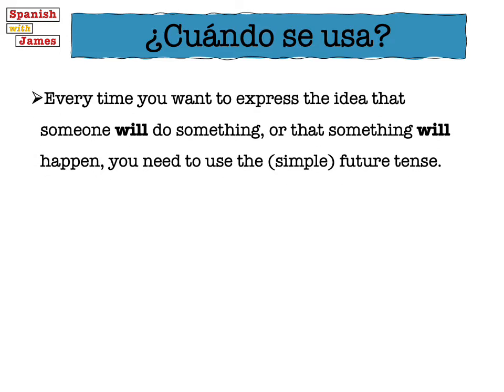So when do we use the future tense? As I've already mentioned, will is our key word here. So every time you want to express the idea that someone will do something or that something will happen, you need to use this tense. You need to use the simple future tense.